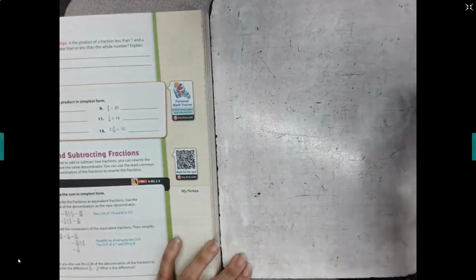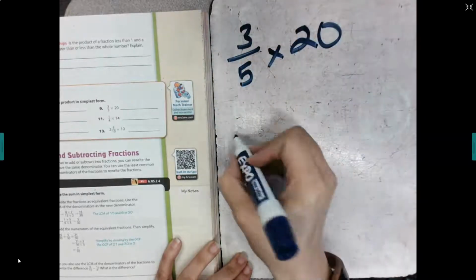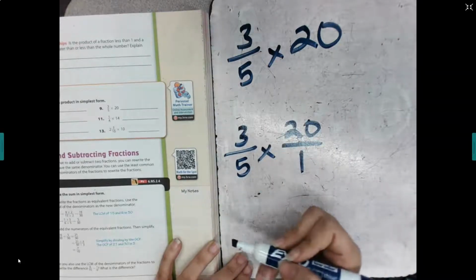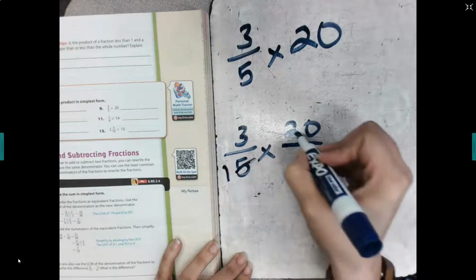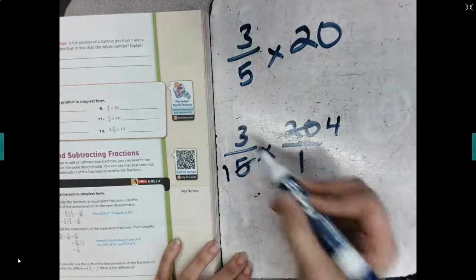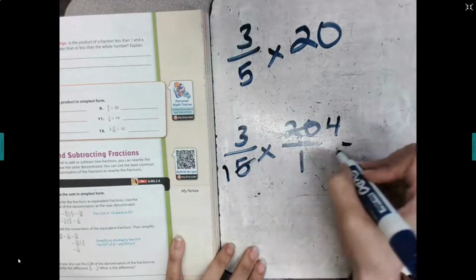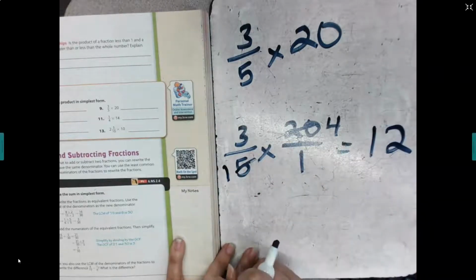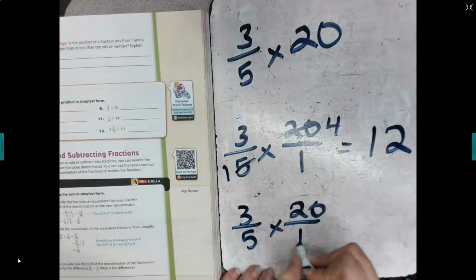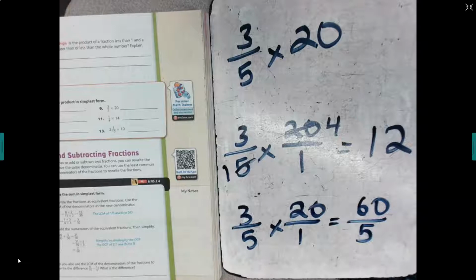Okay, let's do the next one. The next one is 3/5 of 20. Okay, so I'm going to rewrite. Here's another opportunity to cross-cancel. I'm dividing this by 5, I'm dividing this by 5. I can't divide 1 and 3 by anything and make them into smaller numbers that are easier to work with. Okay, 3 times 4 equals 12, and then I have 1s on the bottom. Okay, if you did not cross-cancel, then you would be doing 60 divided by 5, which is going to give you 12 in the end as well.